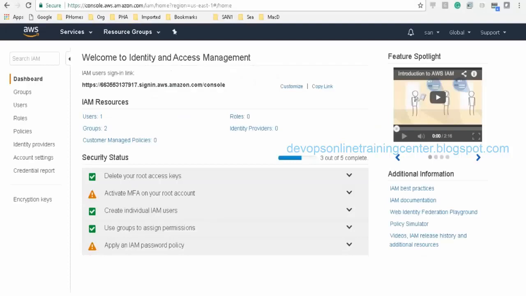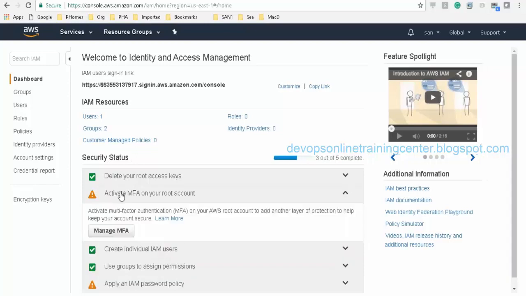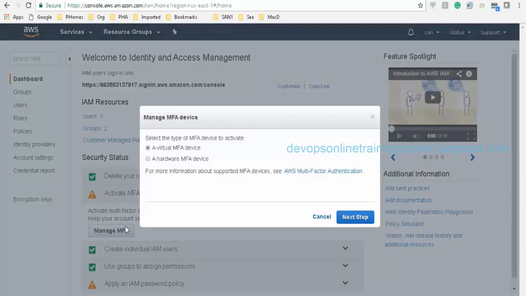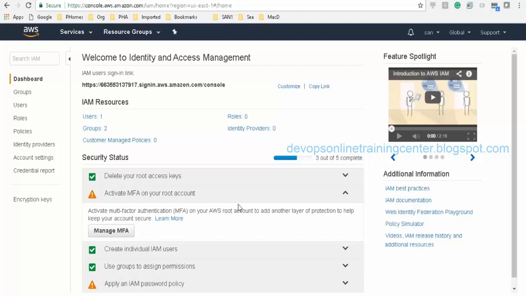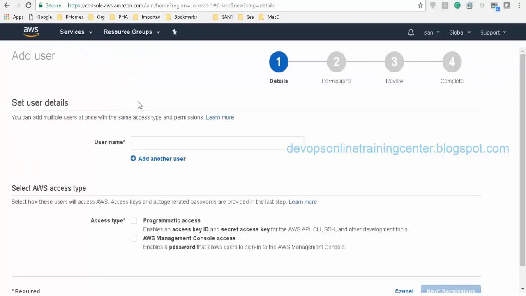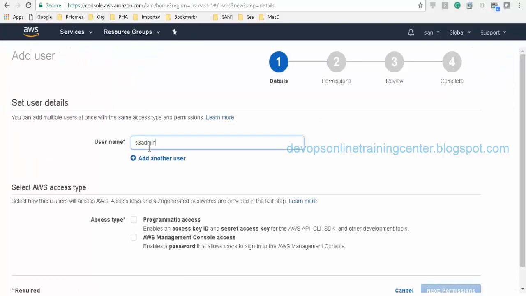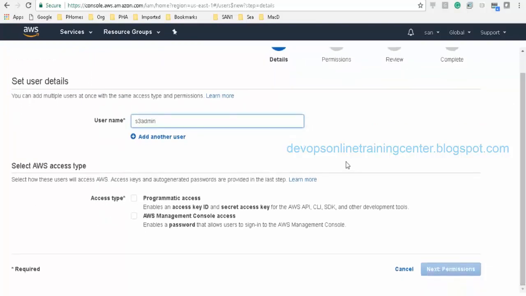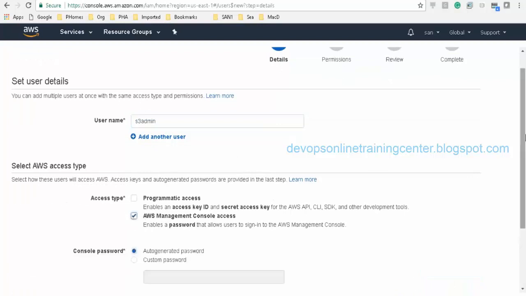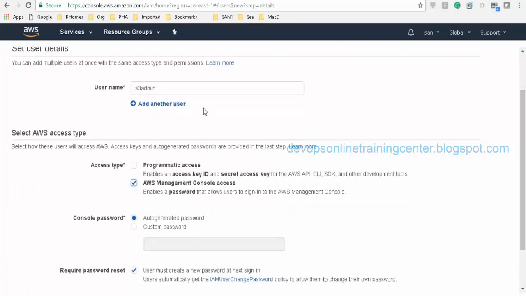See, activate multi-factor authentication on root account, manage MFA. I think it is for everyone. Once we have set this up, it will ask everyone for multi-factor authentication. Okay, let me try that. I haven't tried that. Even so, it looks like any user you create will still have to do the multi-factor authentication. Right, looks like it to me.